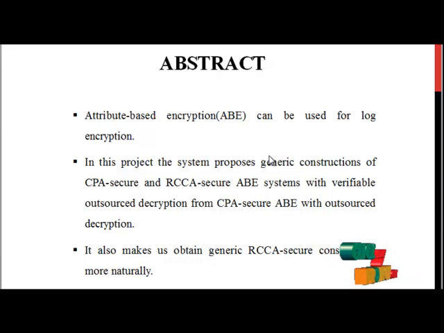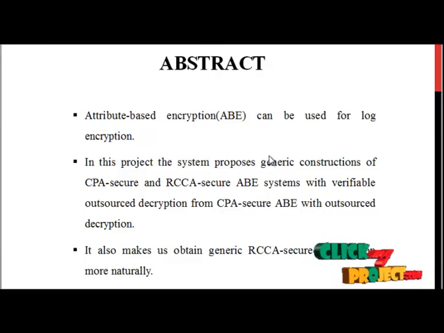We propose a generic construction of CPA secure and RCCA secure ABE systems with verifiable outsourced decryption from CPA secure ABE with outsourced decryption, respectively. We also instantiate our CPA secure construction in the standard model and then show the implementation of these instantiations.